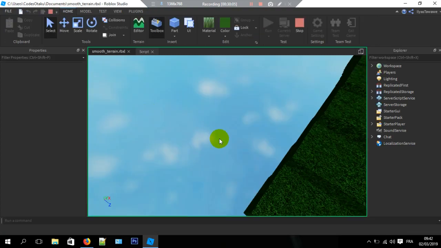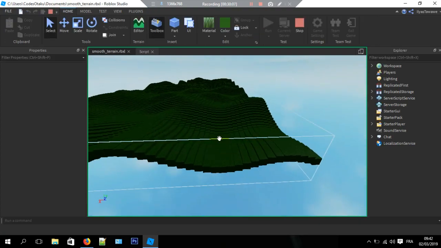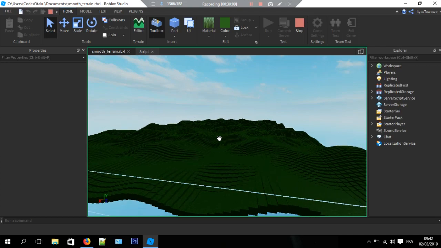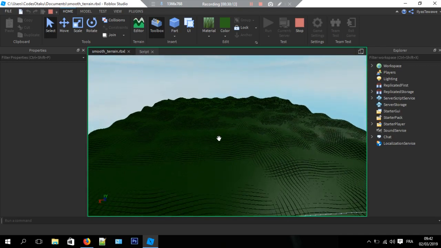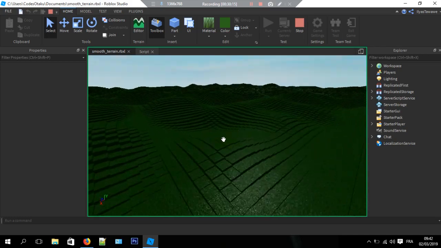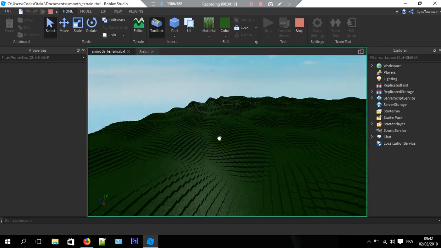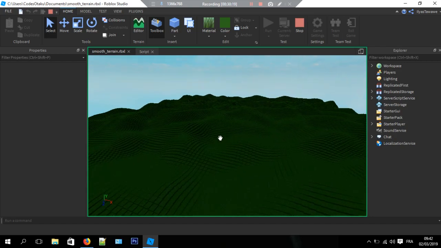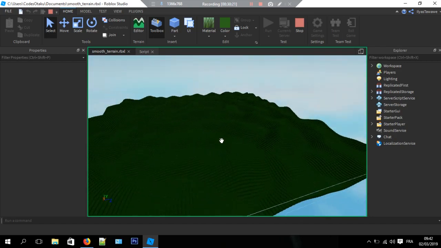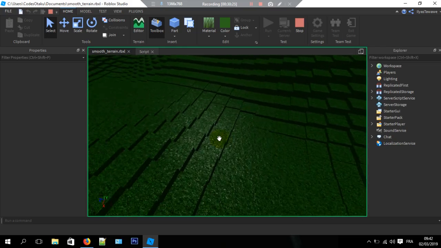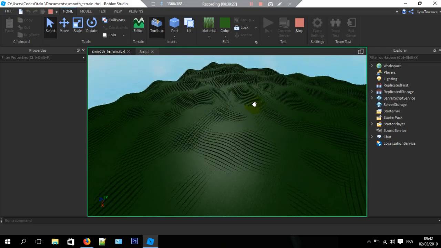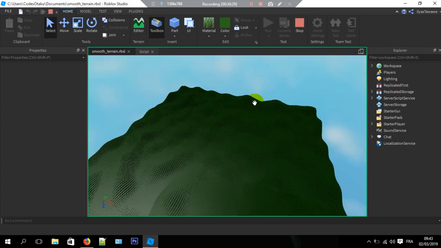Like it's crashing now, but it's working. Alright, we're getting some cool results. Really cool. We have right now just one block. We can add more. But just look at this freaking cool terrain. That's just awesome.